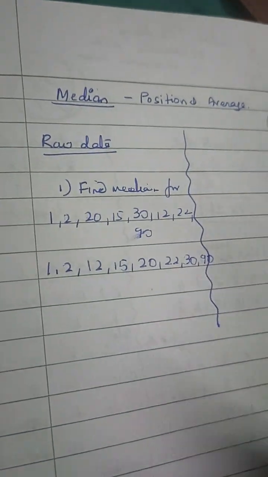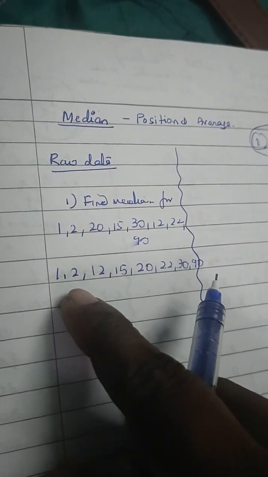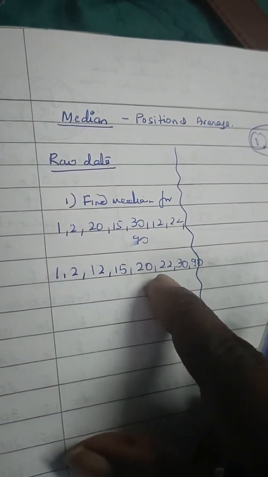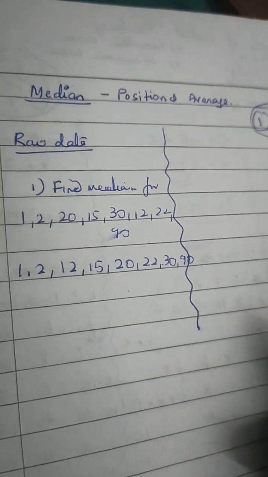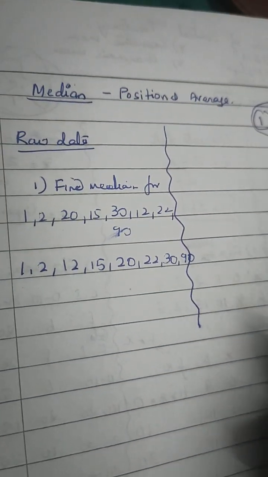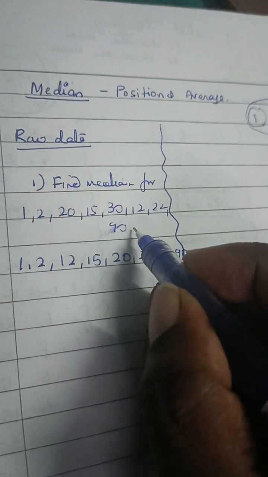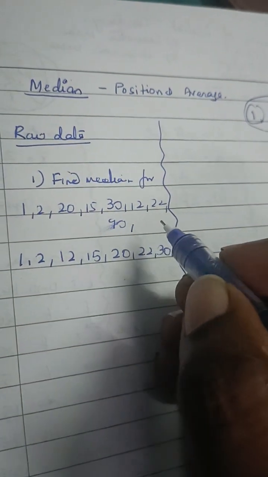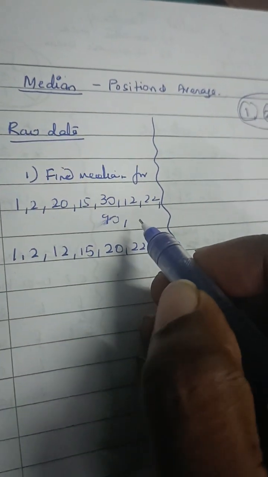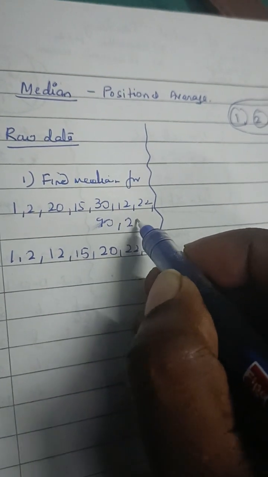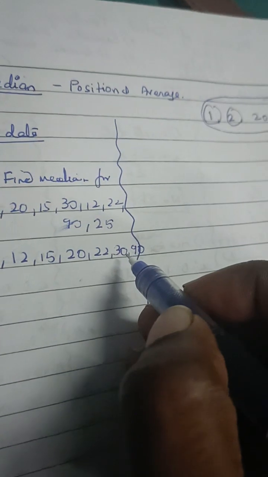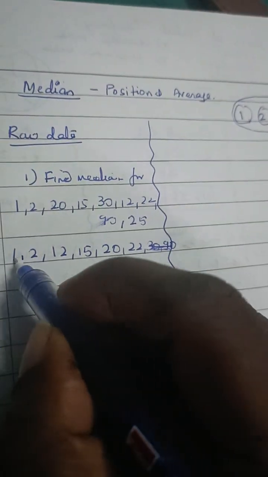Now how many values are there? 1, 2, 3, 4, 5, 6, 7 and 8. Here it's an even number. Let me start with an odd number, because that way it'll be easier for you. Let me put a 25 here.